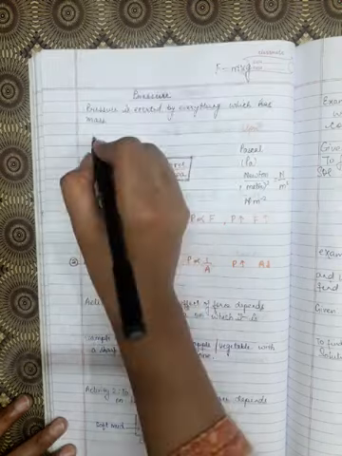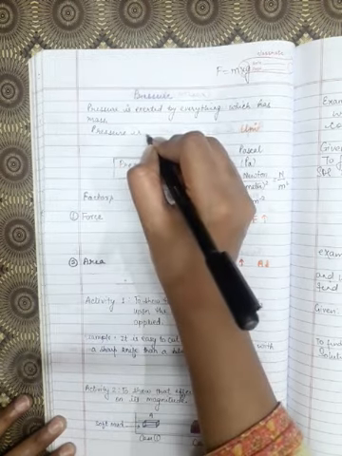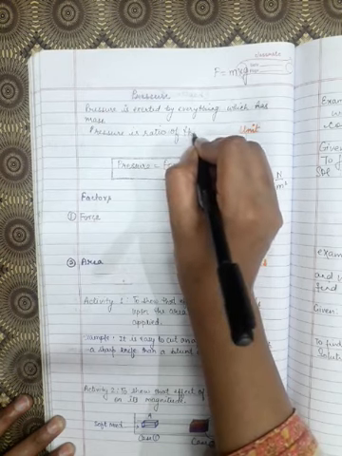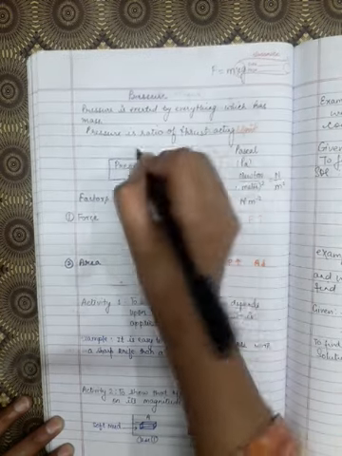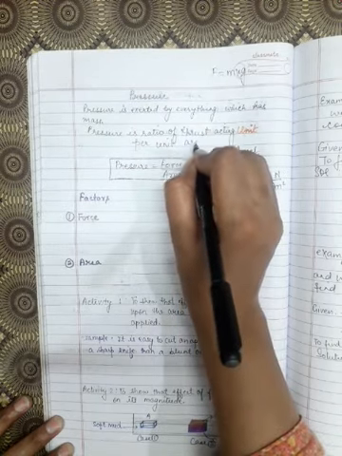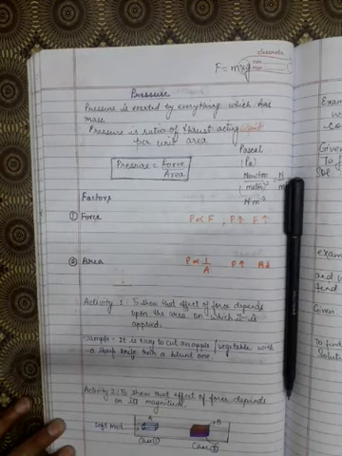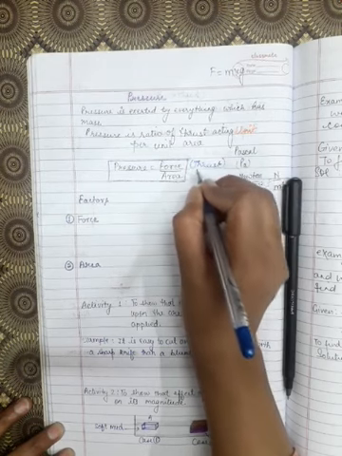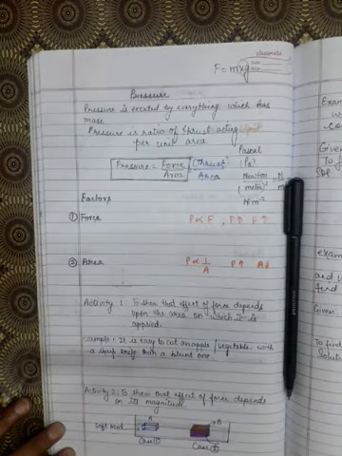What is pressure? Pressure is the ratio of thrust acting per unit area. So here, what is the key term in place of force? The key term is thrust upon area. So what is pressure? Pressure is thrust upon area.